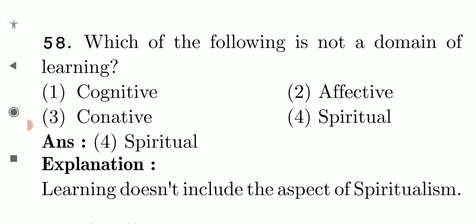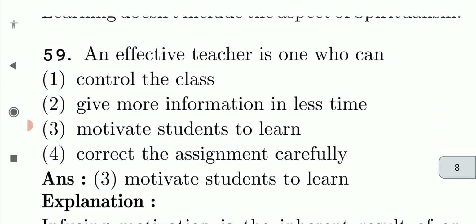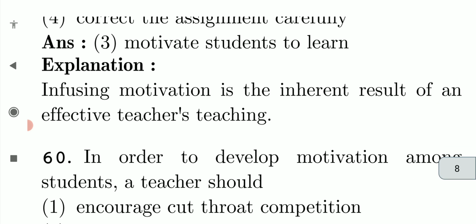Cognitive, affective, conative, spiritual. Learning does not include the act of spiritualism. An effective teacher is one who can control the class, give more information in less time, motivate students to learn, correct the assignments carefully. Motivate students to learn. Influencing motivation is the inherent result of an effective teacher's teaching.